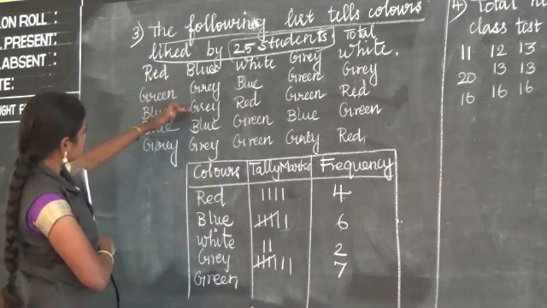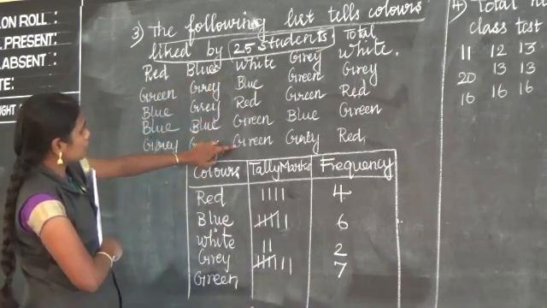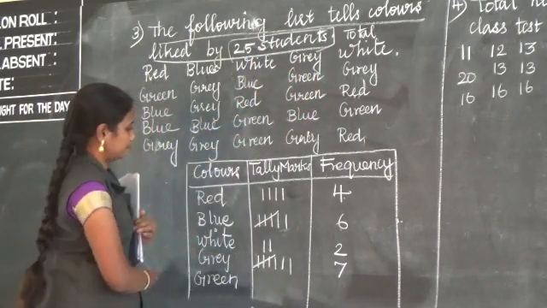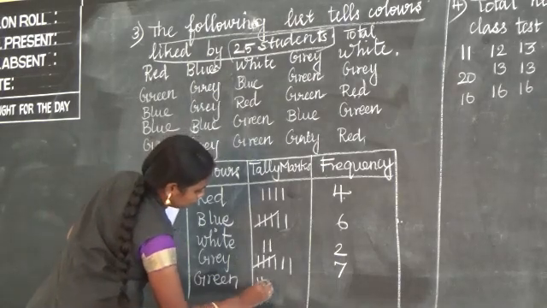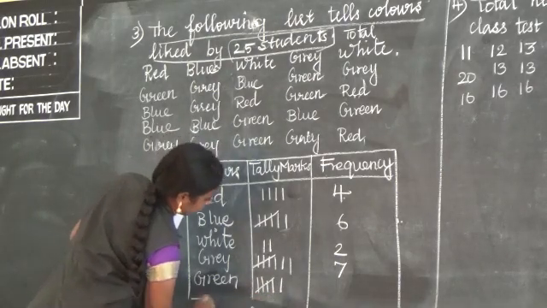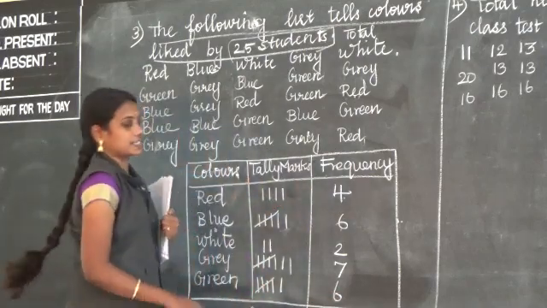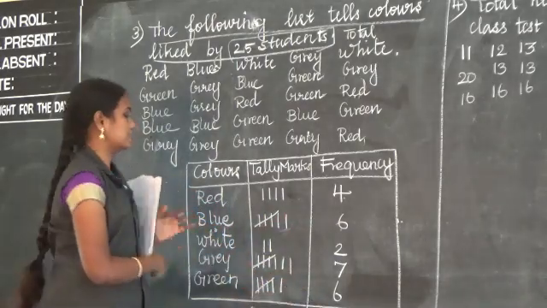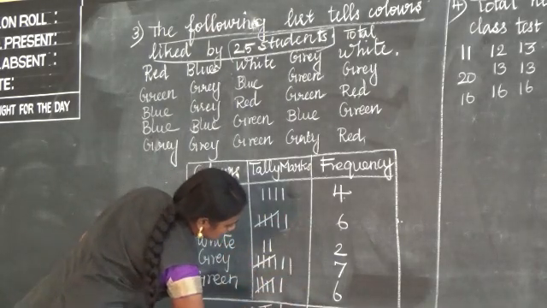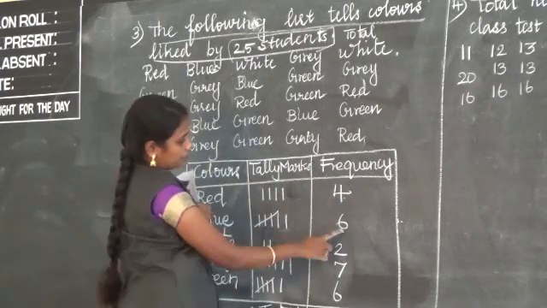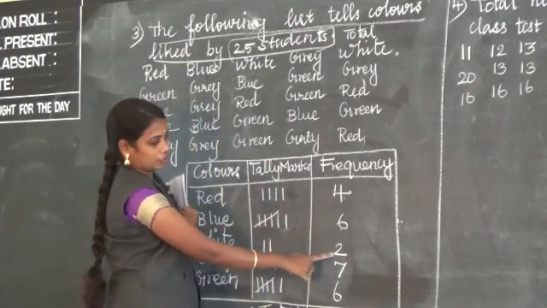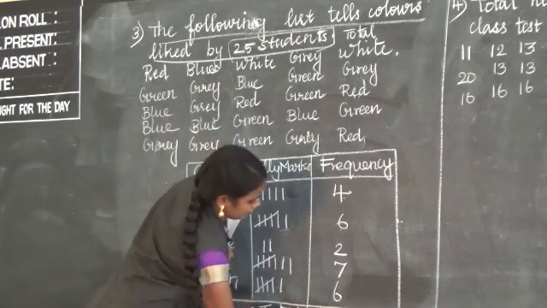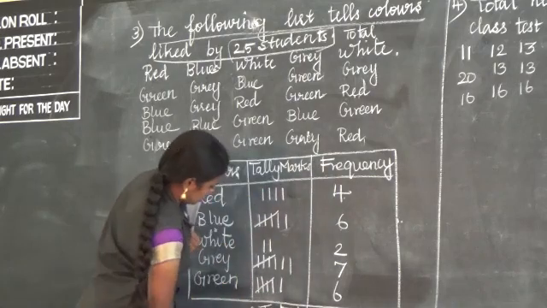1, 2, 3, 4, 5, 6. Now write as 6. Total number of students are 25. So if you add the frequency, you must get 25. So add the frequencies. 4 plus 6, 10, 12, 12 plus 7, 19, 19 plus 6, 25. So your answer is correct, your table is correct.